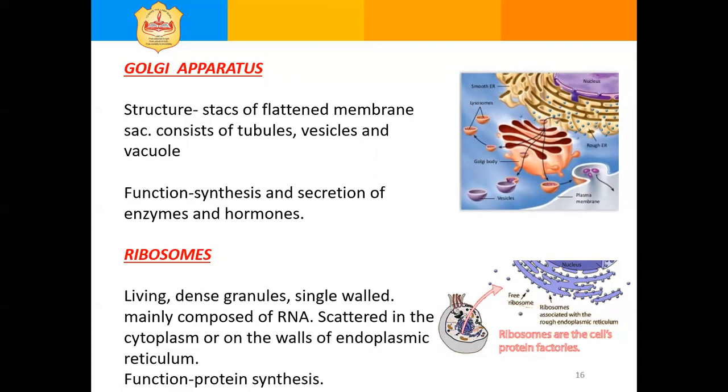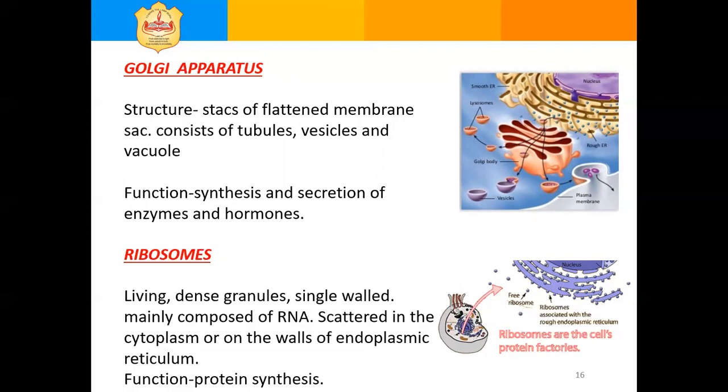Next cell organelle is ribosomes. Ribosomes are living dense granules, single-walled, and they are mainly composed of RNA and protein. They are scattered in the cytoplasm or attached to the membranes of the endoplasmic reticulum.